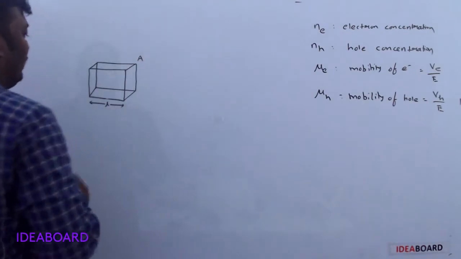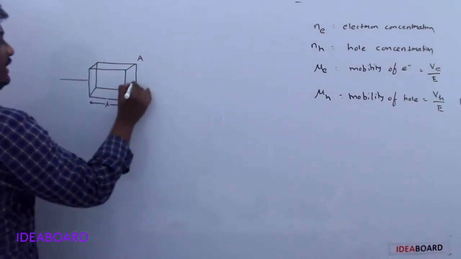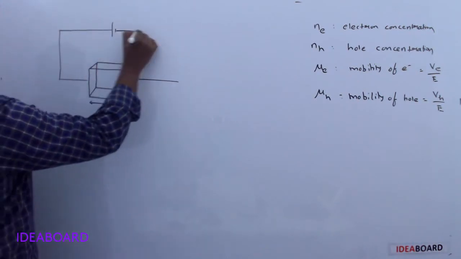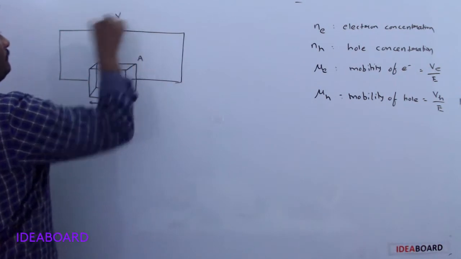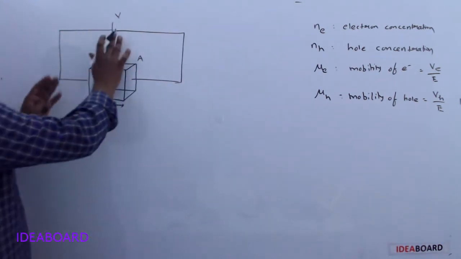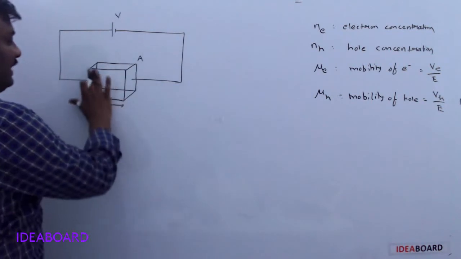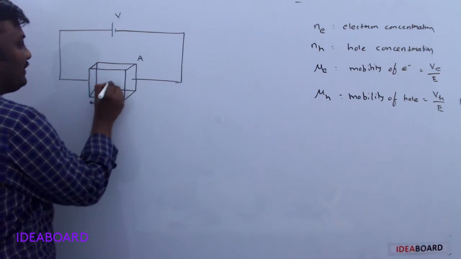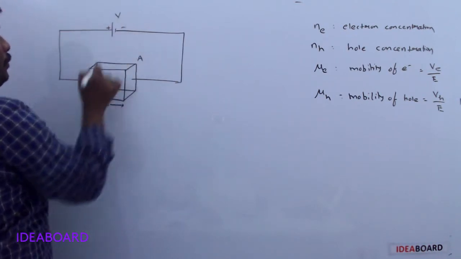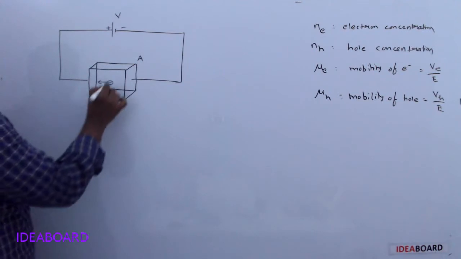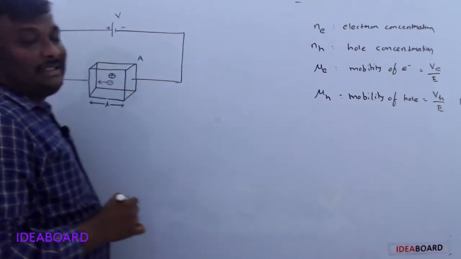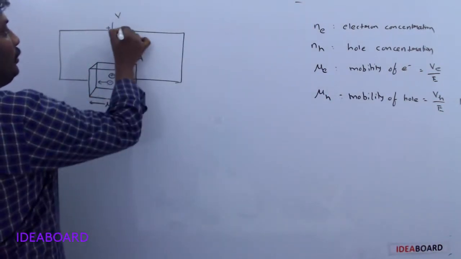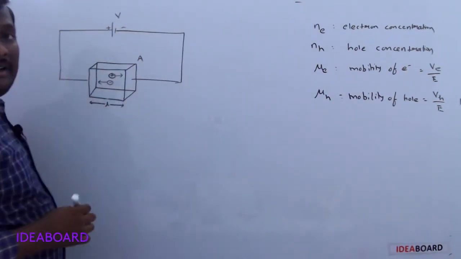Now this semiconductor is connected to a battery whose potential difference is V. So whenever you connect a battery, what happens? Inside the semiconductor we have the free electrons. These free electrons are attracted by the positive polarity of the battery, and holes, we said, have positive charge, and these are attracted by the negative polarity of the battery.